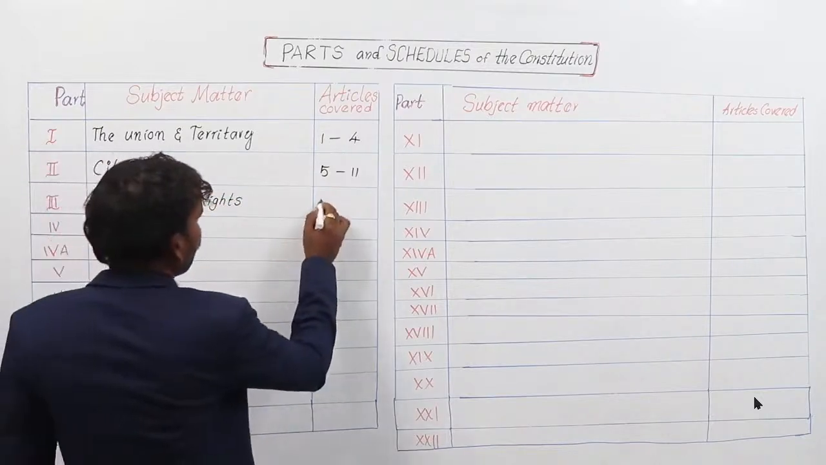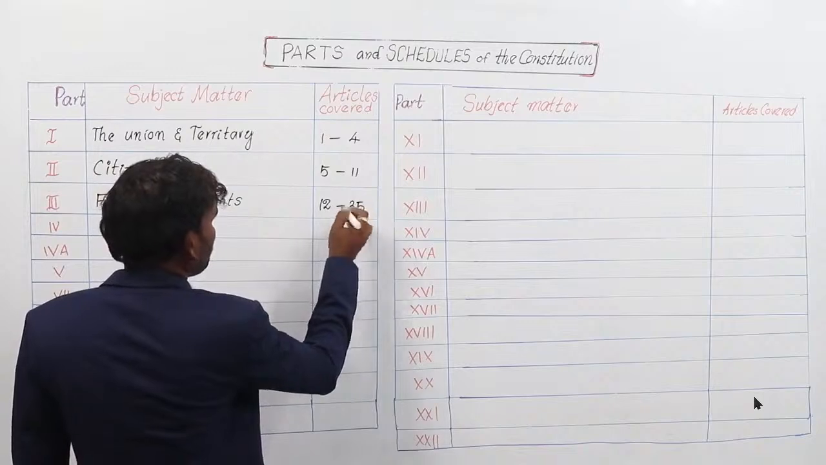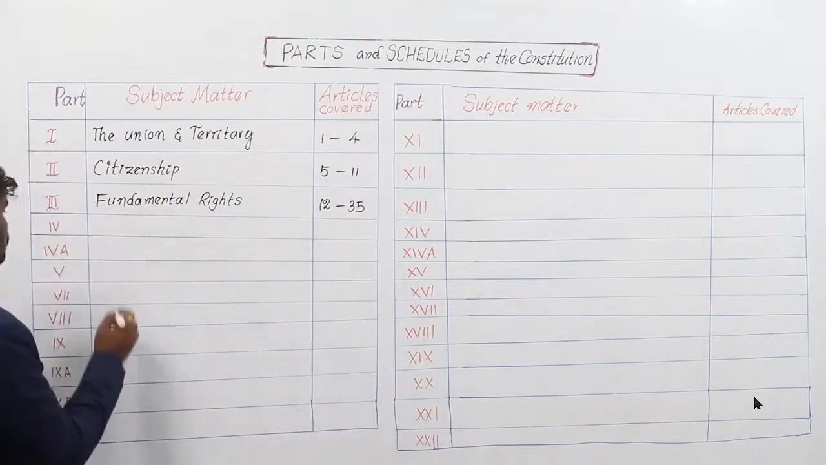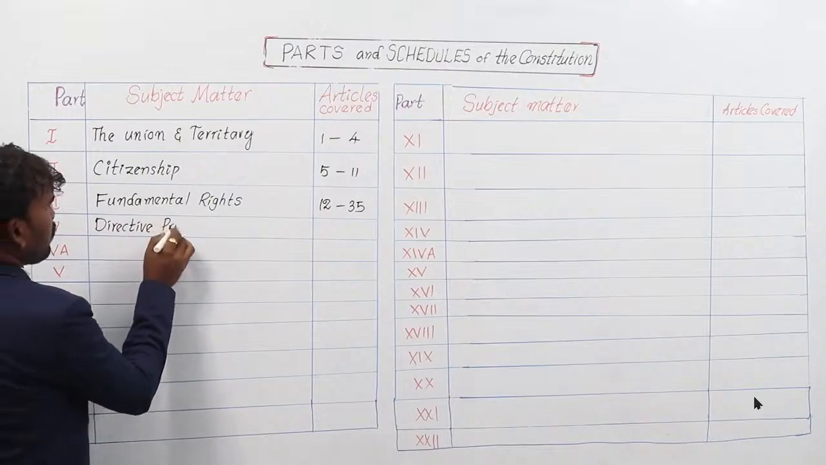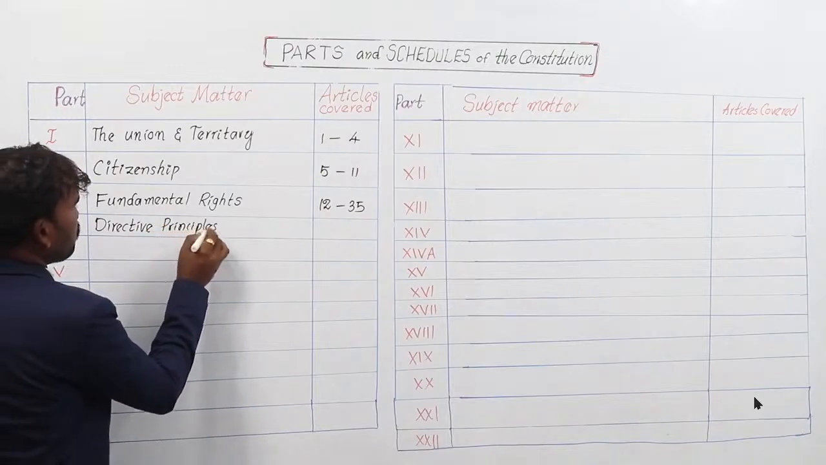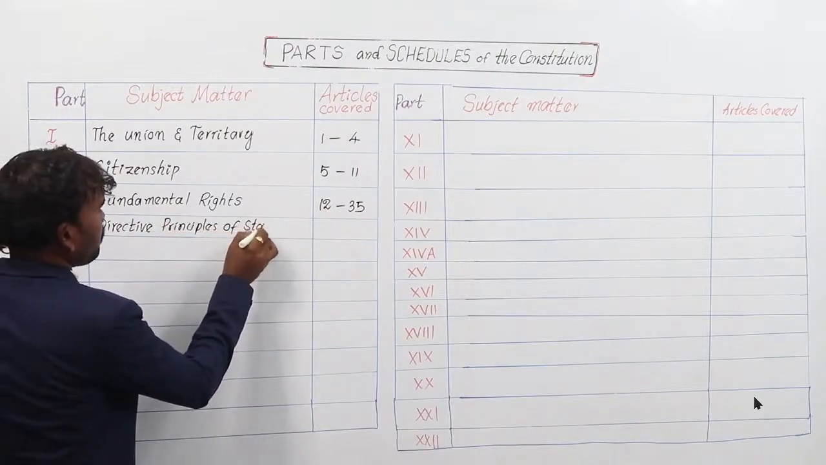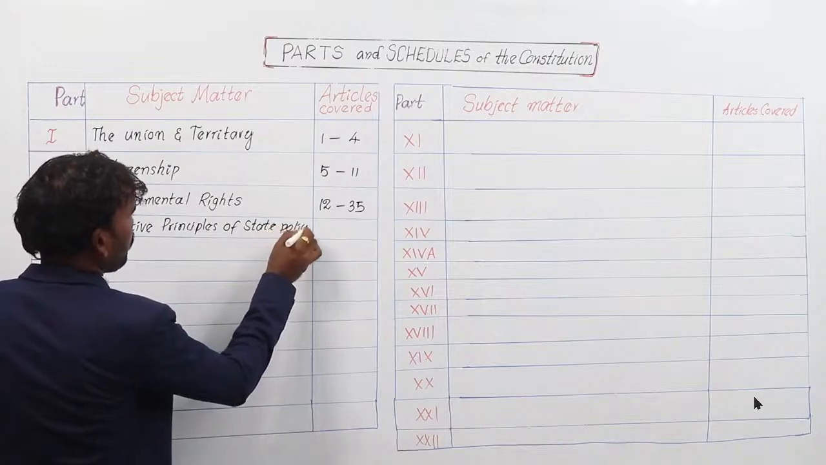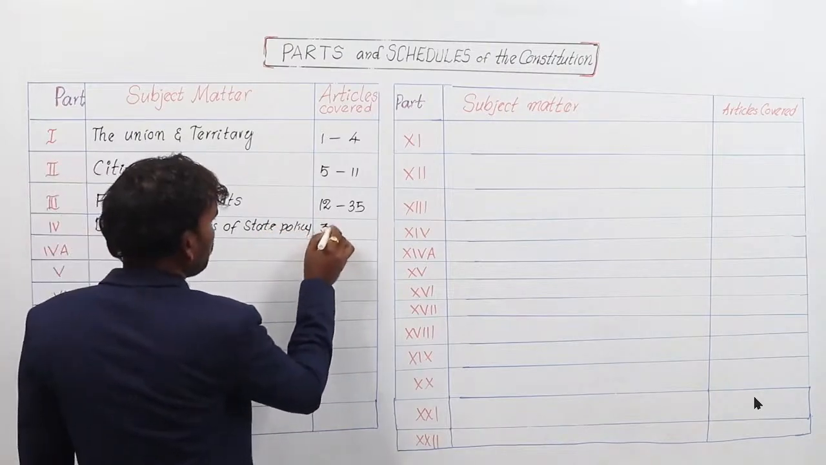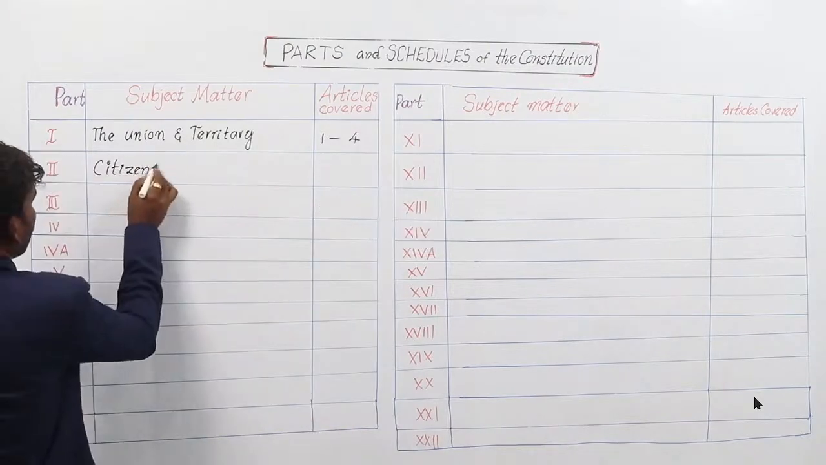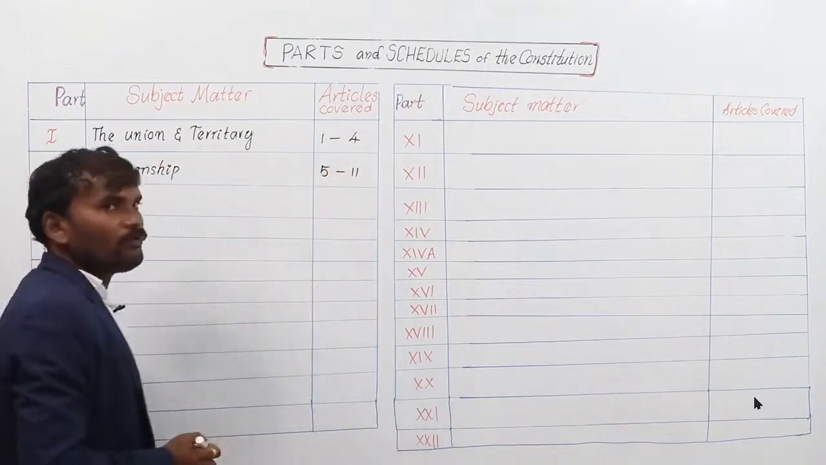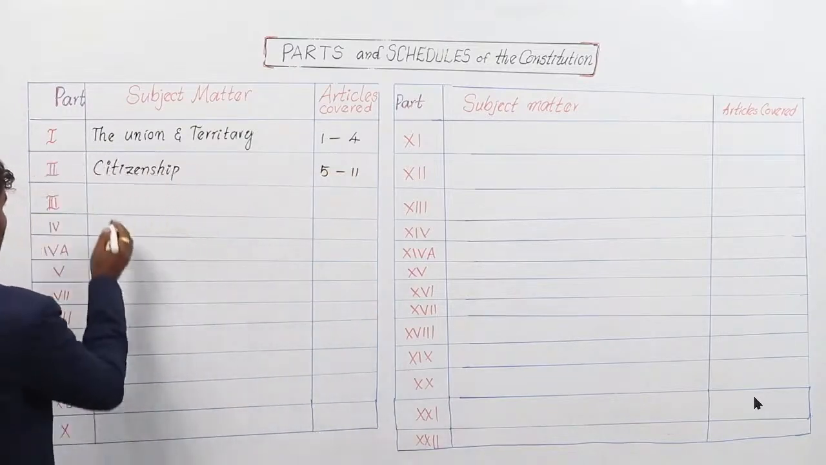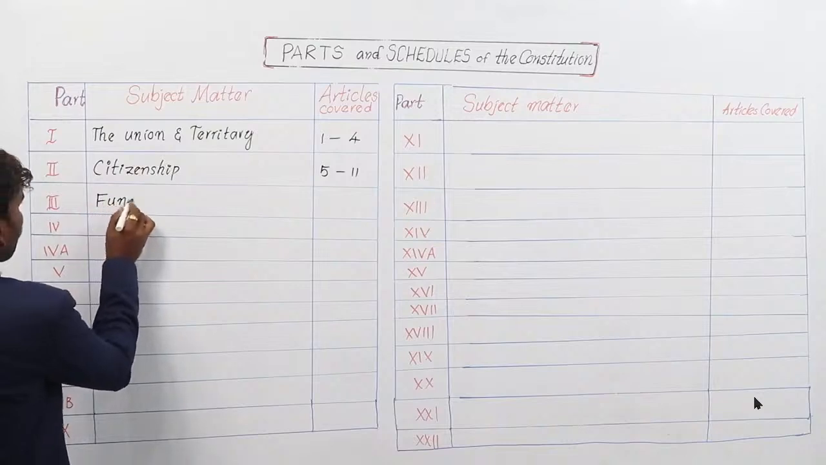Articles covered from 5 to 11. Third part deals with fundamental rights.